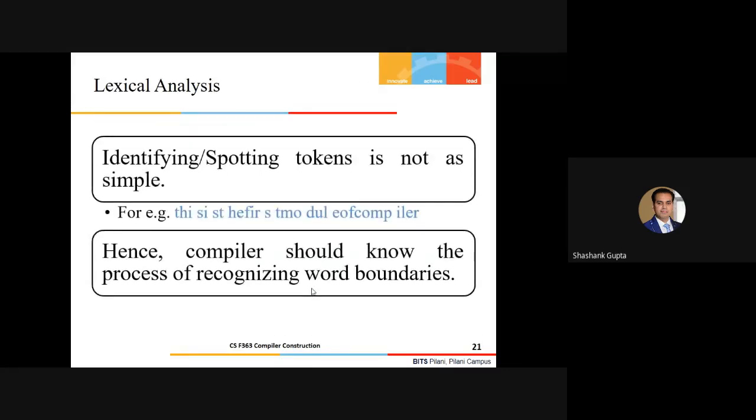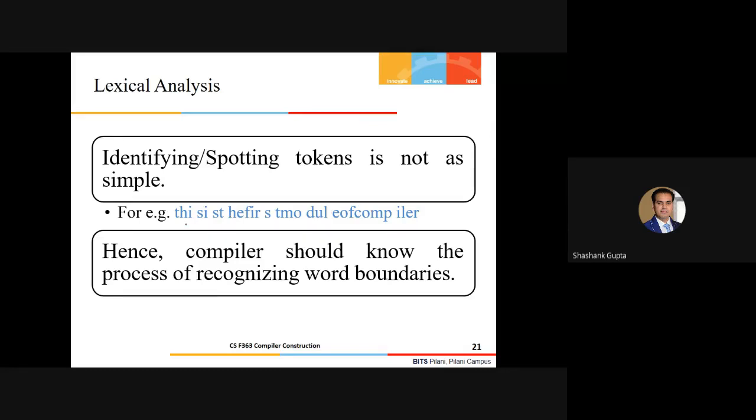So let's put some more light now with respect to the programming constructs. Identifying or spotting the tokens is not as simple as we think, guys. Because let's see, if I give you an example, you can consider I have written, this is the first lecture, this is the first module of compiler.